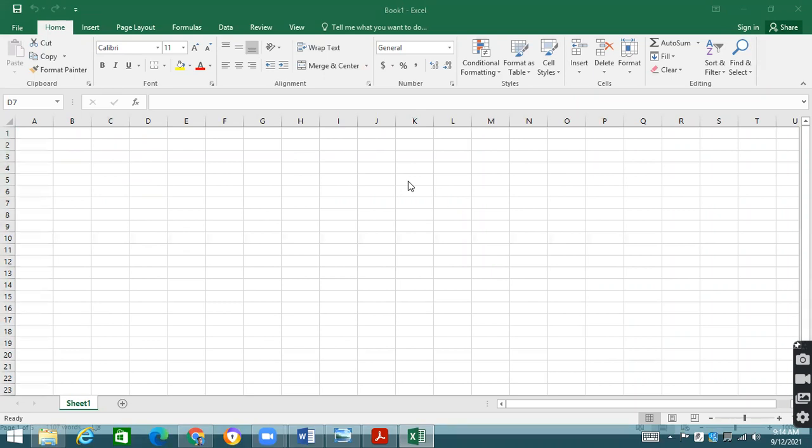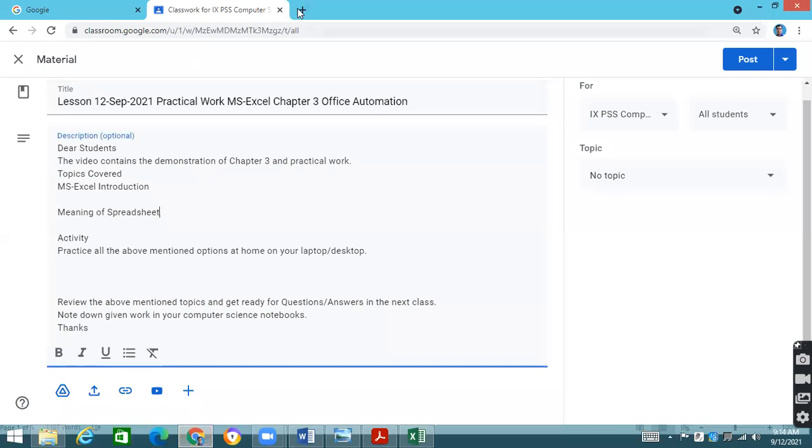Sir, a spreadsheet is used to calculate the rows and columns. Yes, to calculate the data available in the rows and columns, which means there would be a grid. There would be some table.